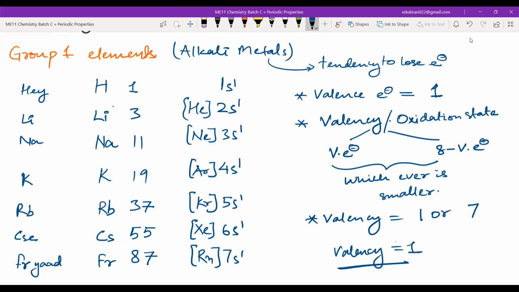Do you understand this concept of valency now? Yes, sir. So group 1 elements are done.